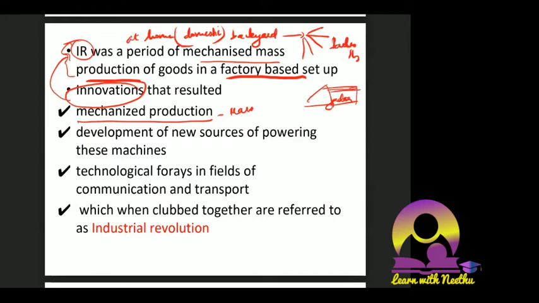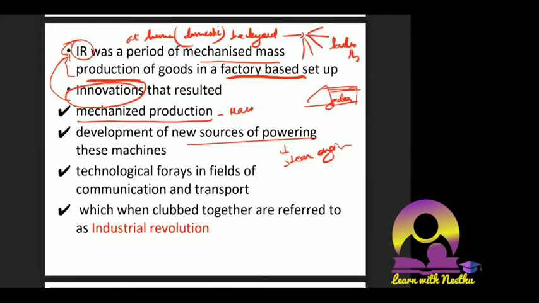So what happens, innovations come, new machines have come, and also new sources of power have come. That means we had the steam engine and all those things coming. Power can be produced from different sources, so it became easy. Therefore, new machines have come. The plough was replaced by engines, and in a factory setup, you have big machines that are produced with the help of all these powering machines.